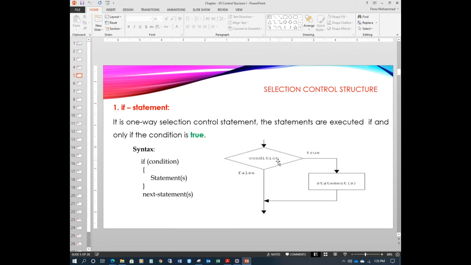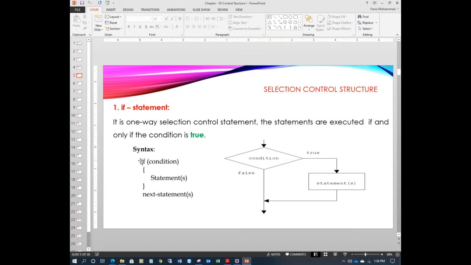If the condition is true, see the direction of the statements, it will execute some statements. These statements will execute if and only if the condition is true. If the condition is false, it will do nothing. It will go to the next statement. It will not be considered a conditional statement.